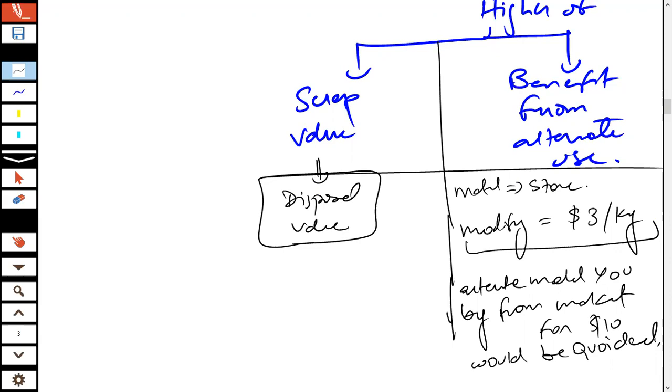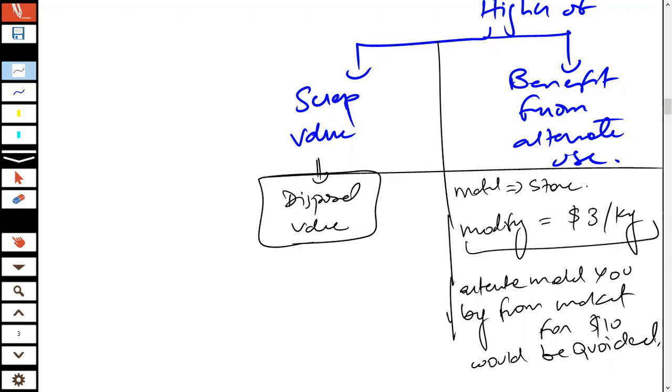This is of no use for the entity, but what the entity could do is modify this material. After the modification of the material, the entity could avoid purchasing another material which is worth $10 per kg.